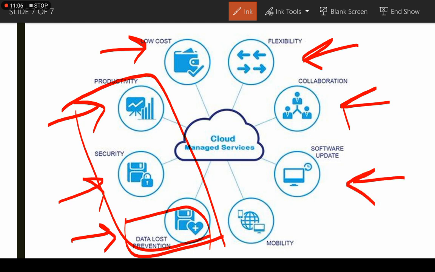Software update and mobility, as I said, you can easily access the same file on your mobile phone, your tablet, your laptop, your PC, or your friend's PC, whether you are working in your office or at home. So these are some useful features of cloud computing.